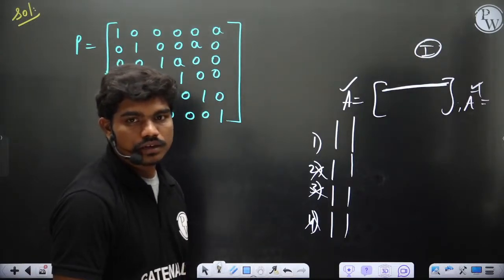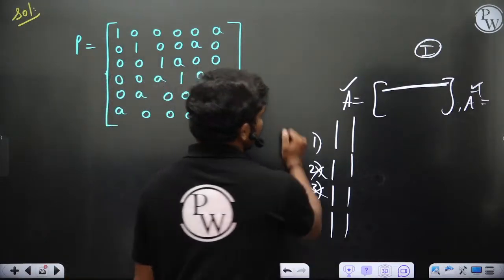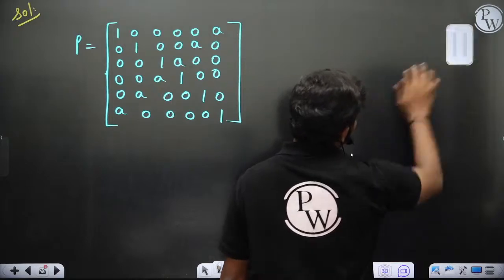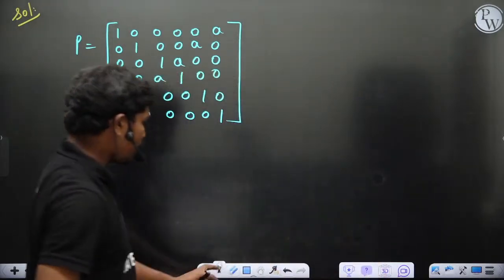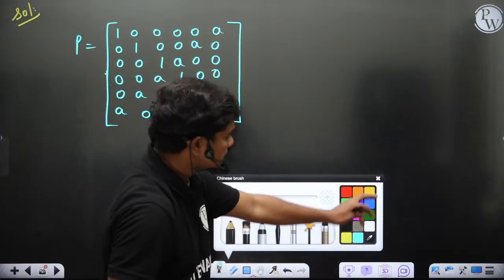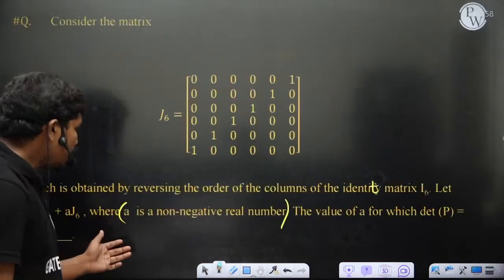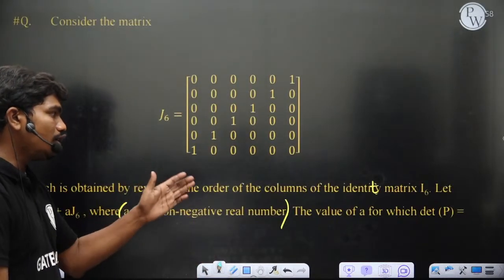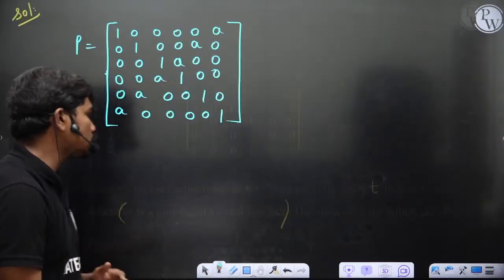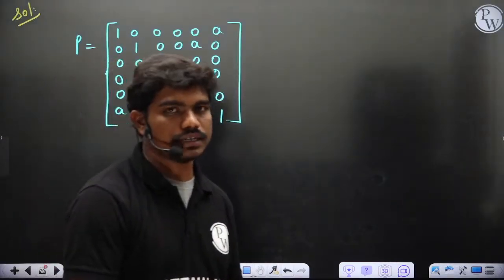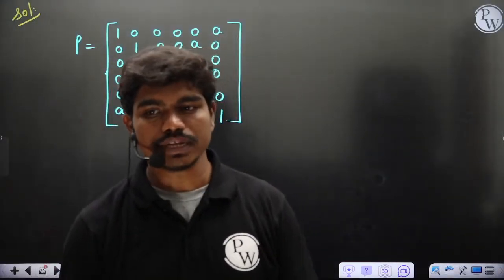Okay, fine. Now let's see. If this is the matrix and you want to calculate the value of A for which this matrix will have 0 determinant. A is a non-negative real number, the value of A for which determinant P is equal to 0. Can anyone tell me anything by doing something?